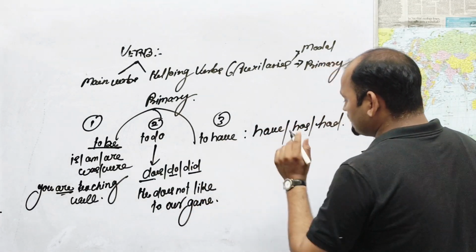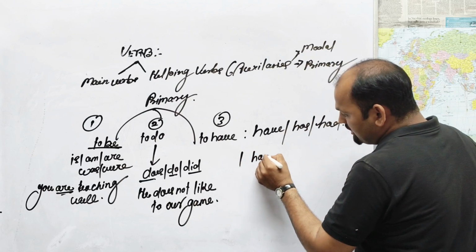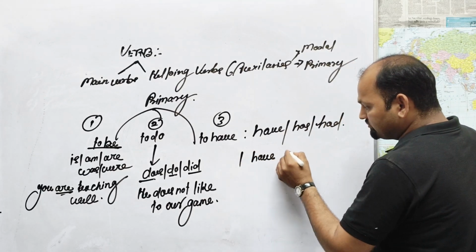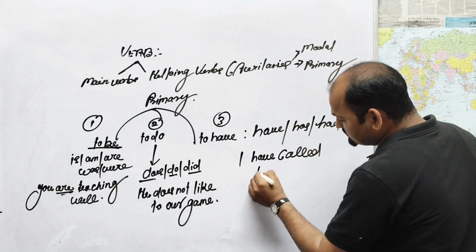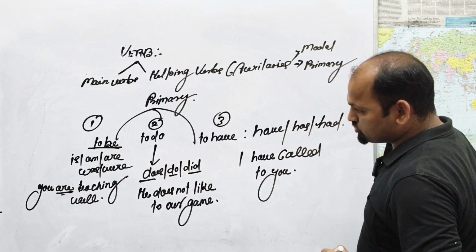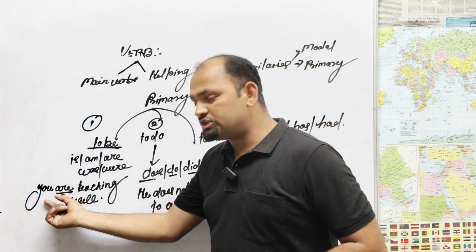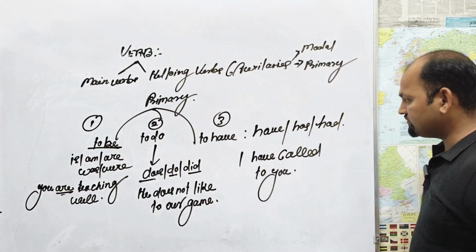Okay. Now, I have called. I have called to you. This is a use of are, use of does, use of have.